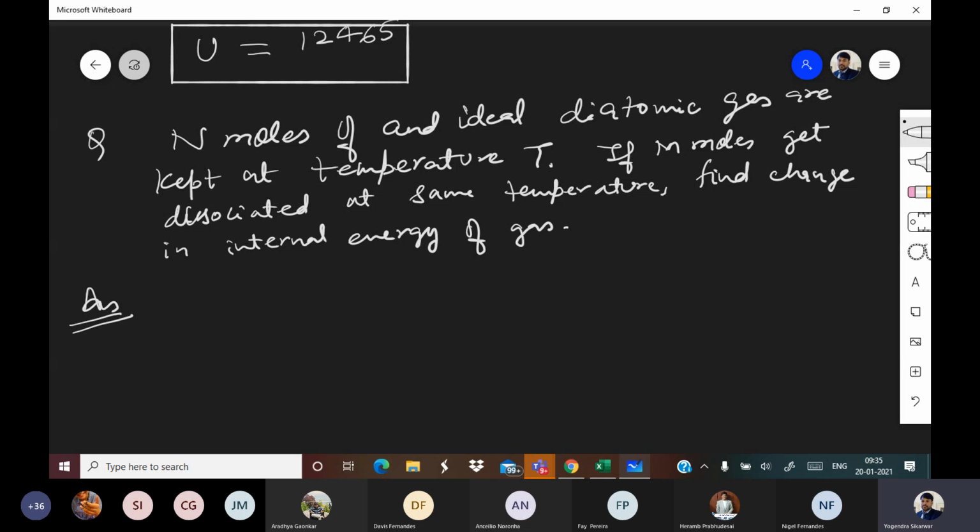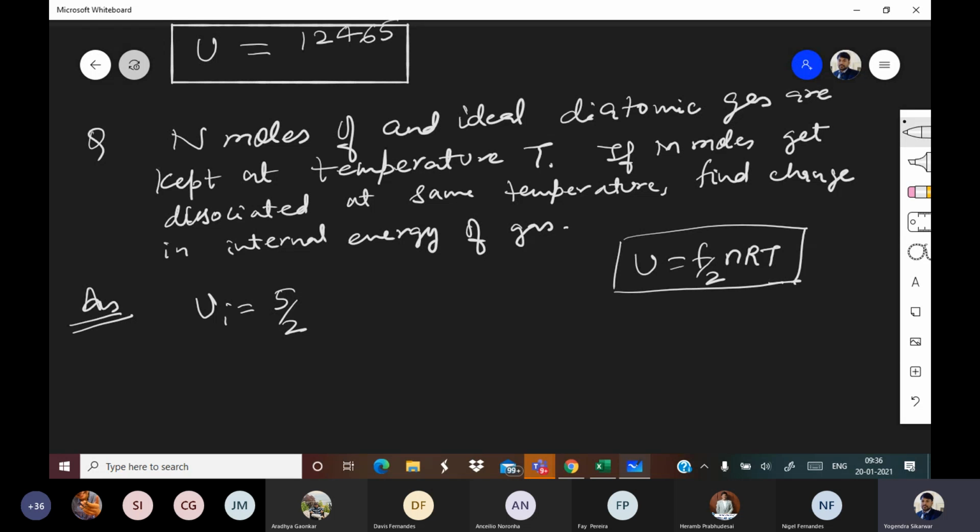Everyone please pay attention. Capital N moles of an ideal diatomic gas. So U initial is equal to 5 by 2 because for diatomic gas degree of freedom, we are using formula U is equal to F by 2 nRT. So U is equal to 5 by 2 NRT. This is equation number 1.